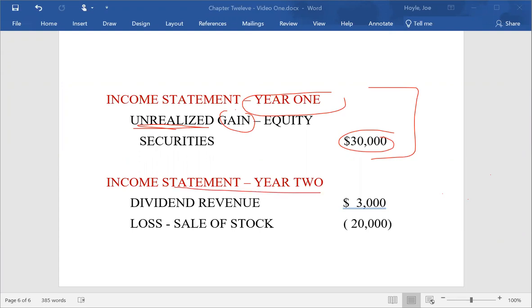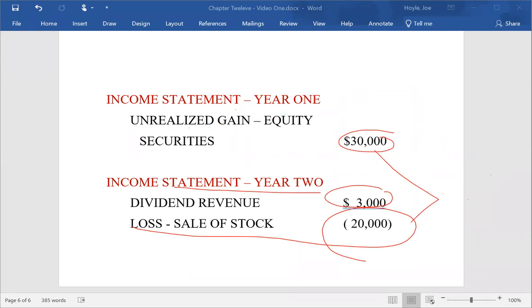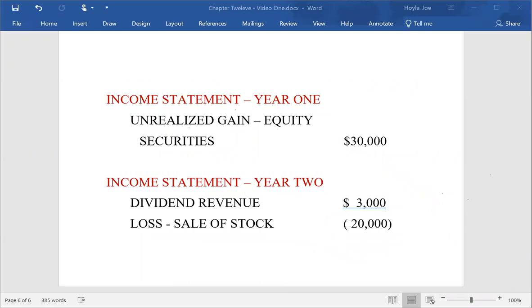We then go to year 2. They did get $3,000 in dividend. The stock went down from 130 to 110. So in that year, we have a loss of 20,000. As far as the stock is concerned, they did get a net gain of 10,000 because they sold it for 110, but only bought it for 100,000. I don't think this is terribly difficult, but this is the rule for handling investments in equity securities.